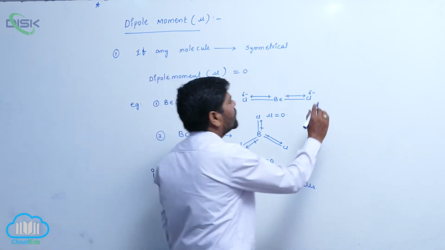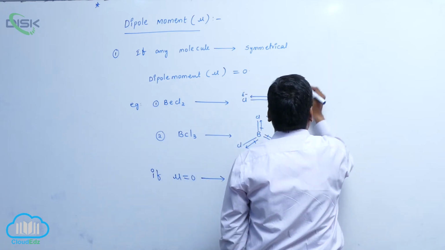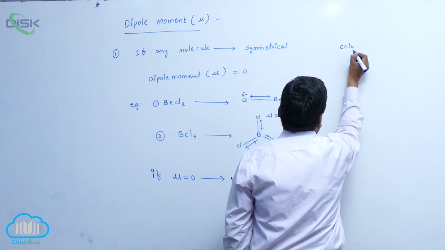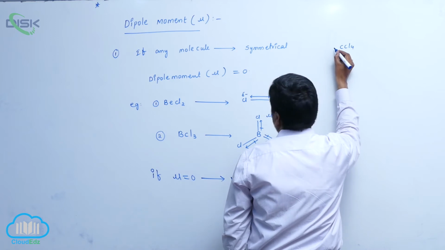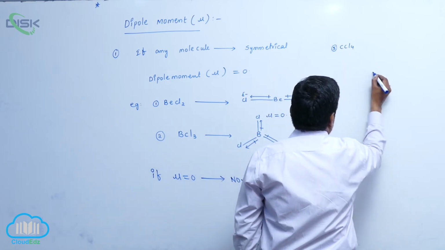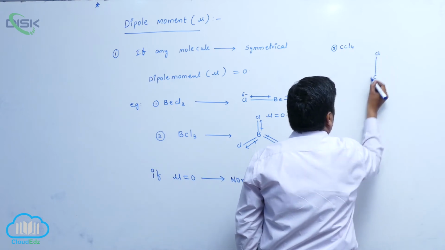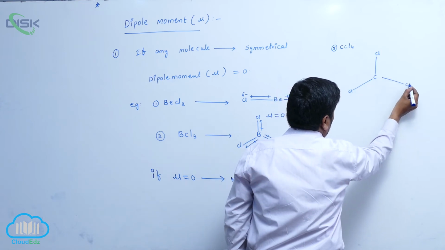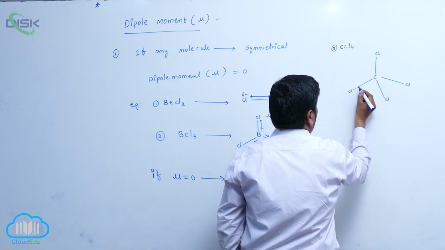One more example of a non-polar molecule I am taking is carbon tetrachloride. This is the third example. Around carbon, four chlorines are arranged at equal distances.